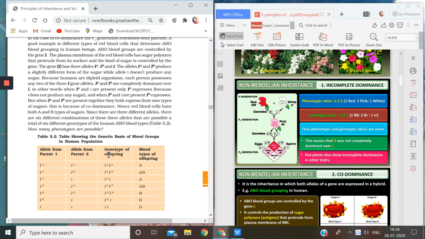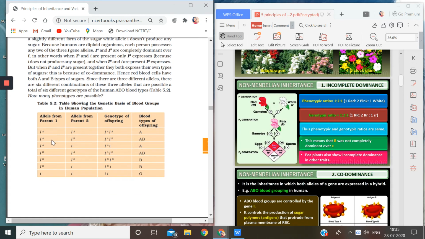Now children, why did we call it codominance? The word codominance actually fits these two cases, case number 2 and case number 4.